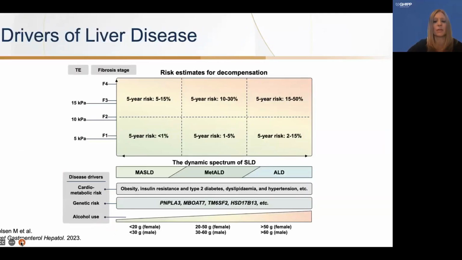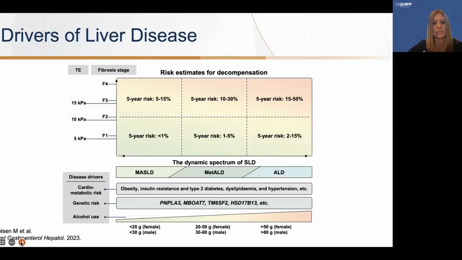This slide shows this in a similar way, but gives specific parameters. You can see on the top left, we have the total transient elastography values corresponding to a fibrosis stage. And then at the bottom left, we have the cardiometabolic factors, the genetic factors, and alcohol use. As someone progresses, they might start out at MASLD, but depending on their alcohol consumption, they might trend towards metabolic ALD. And then if they have severe alcohol consumption, they may land more on the right side with just pure alcoholic liver disease. So the important thing here is to see that it's a spectrum and it really depends on somebody's different risk factors.